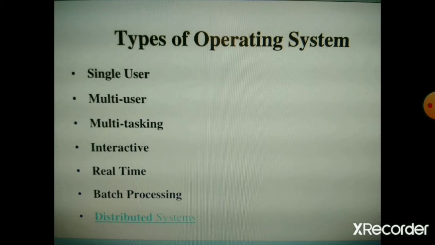DOS is an example of single user operating system. DOS means Disk Operating System, while Unix is that of multiple user operating system. Multi-user is the same as multitasking operating system.